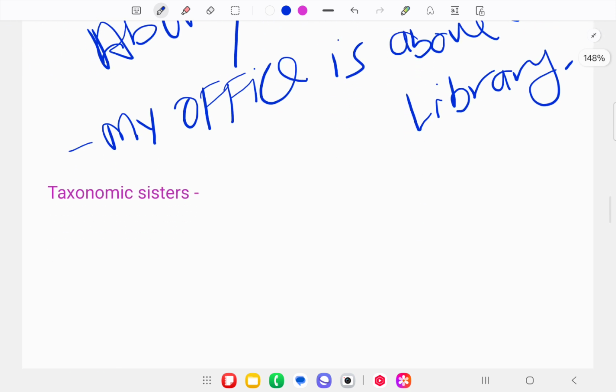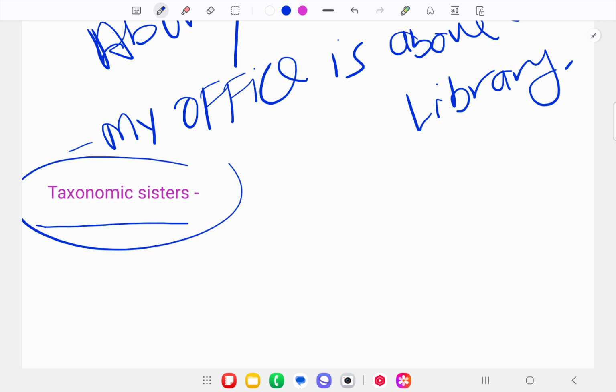Next, we have the taxonomic system. What does this mean? Taxonomic system means that the term antonymy is also sometimes used to describe words which are at the same level in a taxonomy.